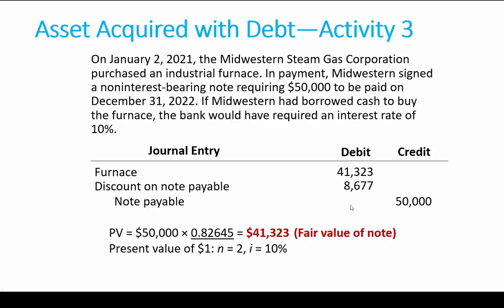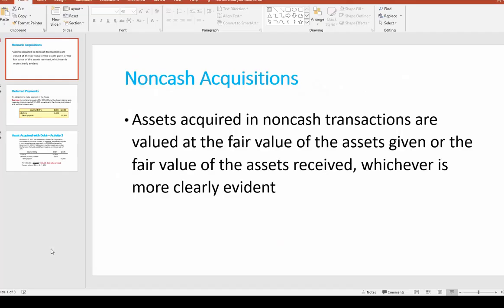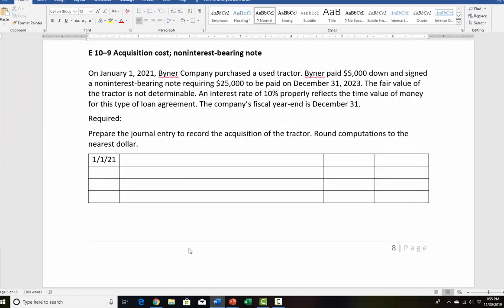We're going to credit the discount, and they're going to be debiting interest expense. And by the end of the note, this $86.77 will be gone, and they'll pay off the note at $50,000. Okay? All right, let's take a look at one more example to give you a chance to practice.